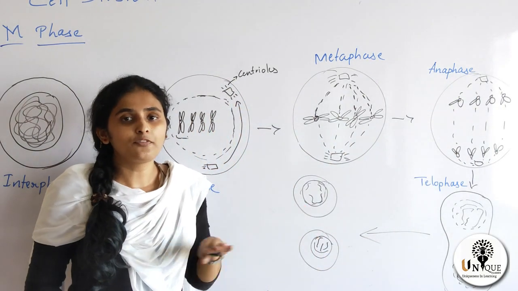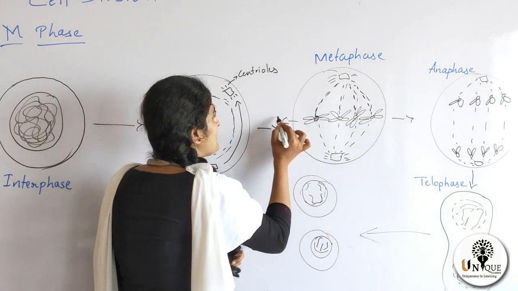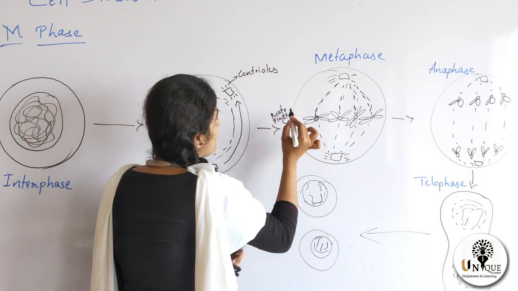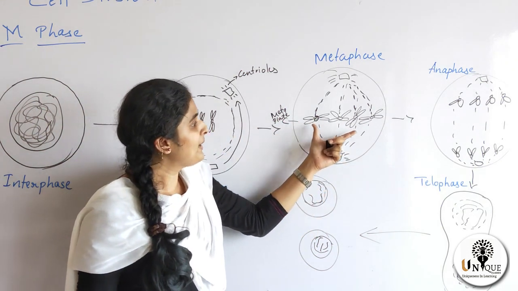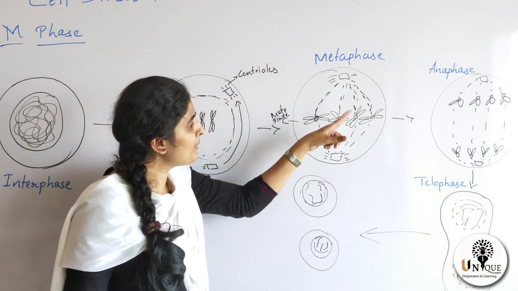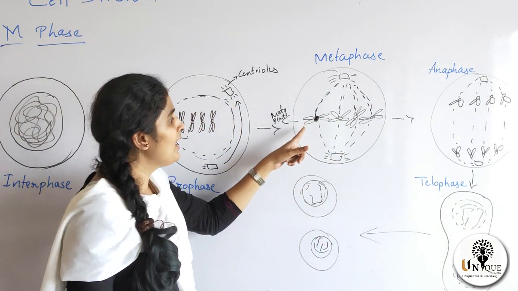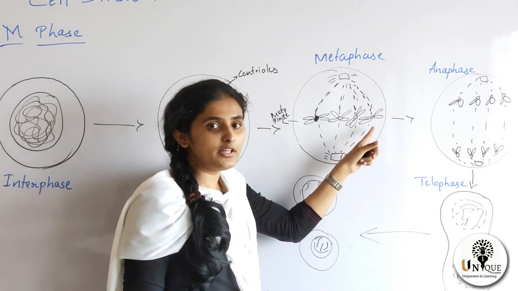the center of the cell. So this is metaphase. We can call it the metaplate, where the chromosomes are arranged. So what happens here? Asters are formed, spindles are formed, spindles are attached to the kinetochore of the chromosome and chromosomes are arranged in an equatorial line, that is the center of the cell.